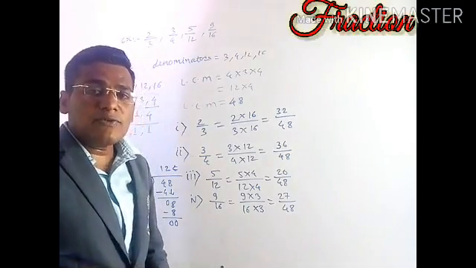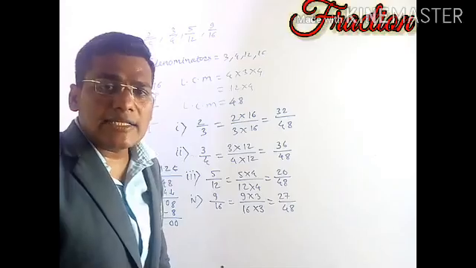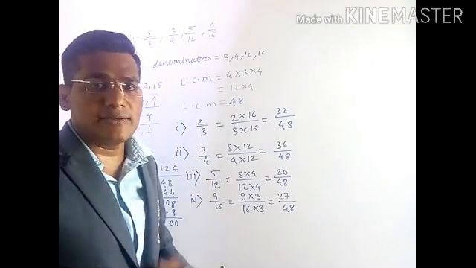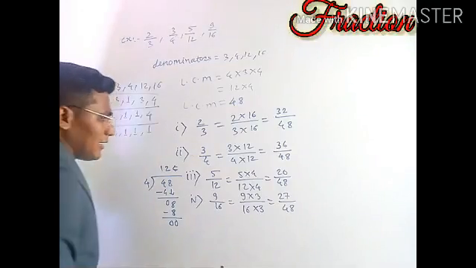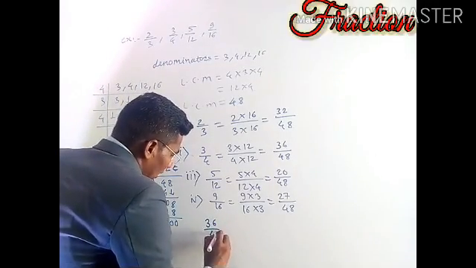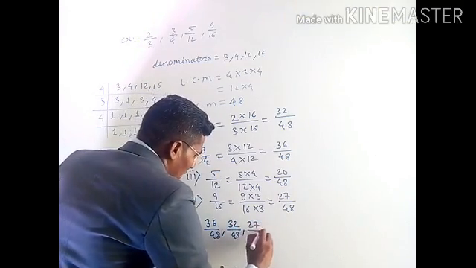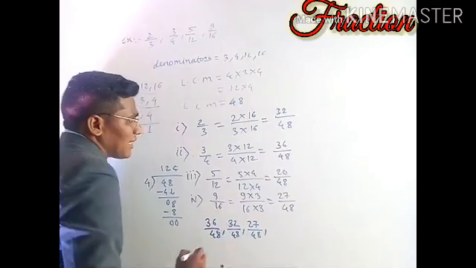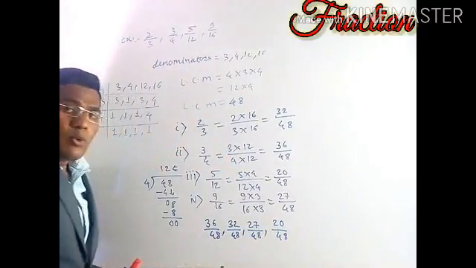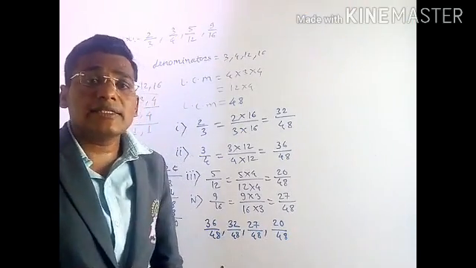Now, as per the first method, the rule is that whose numerator is greater, that is the greatest fraction, and whose numerator is smaller, that is the smallest fraction. So the greatest numerator is 36 by 48. After that it is 32 by 48. After that it is 27 by 48, and the smallest fraction is 20 by 48. As we can compare the fractions, we can then arrange them in ascending and descending order.